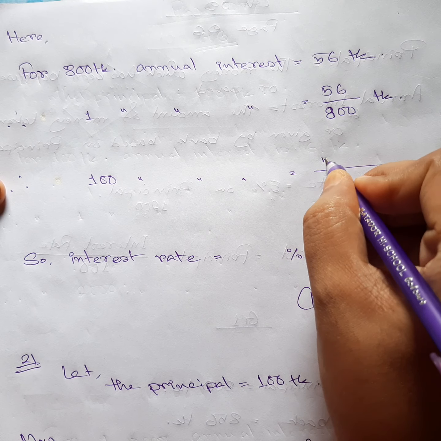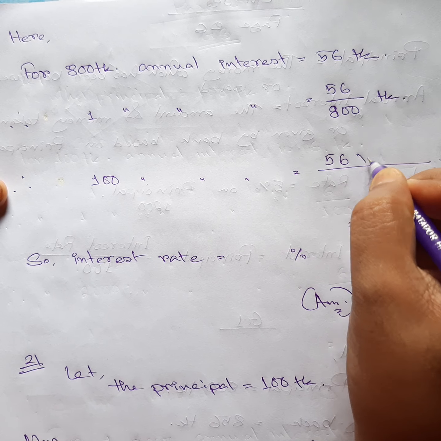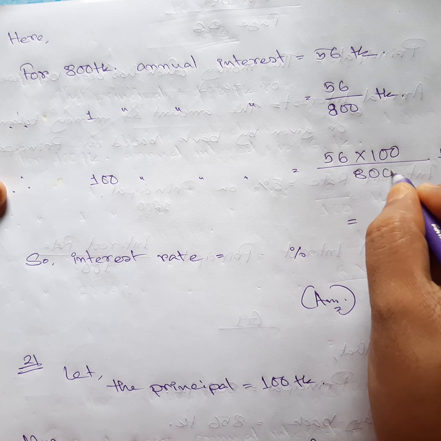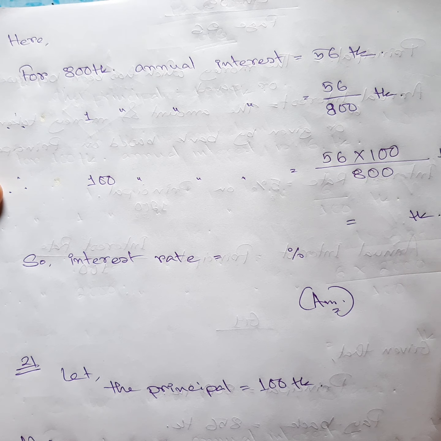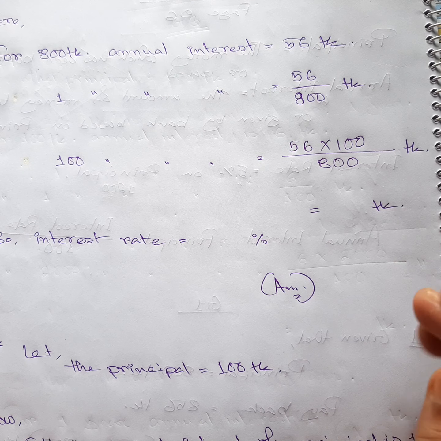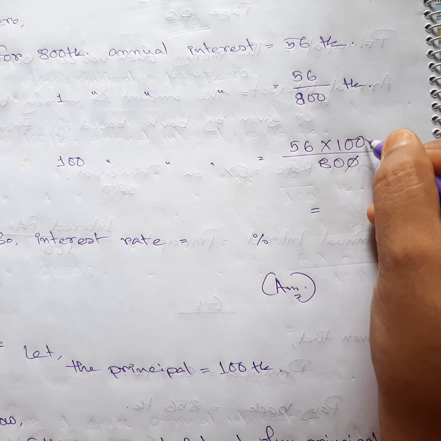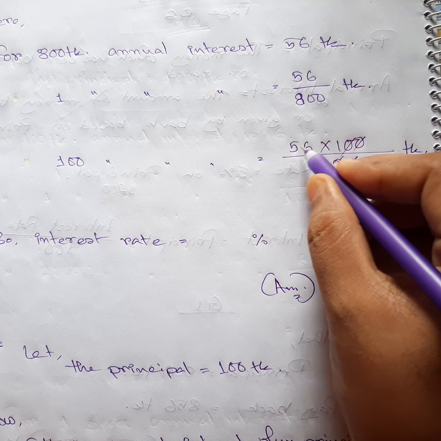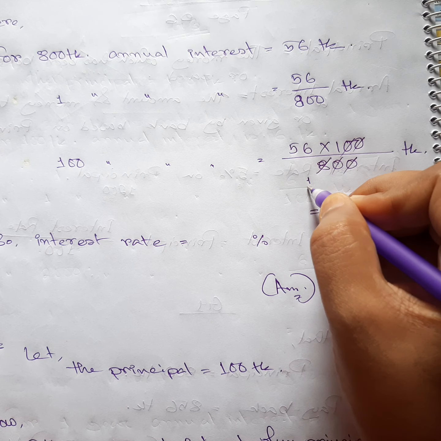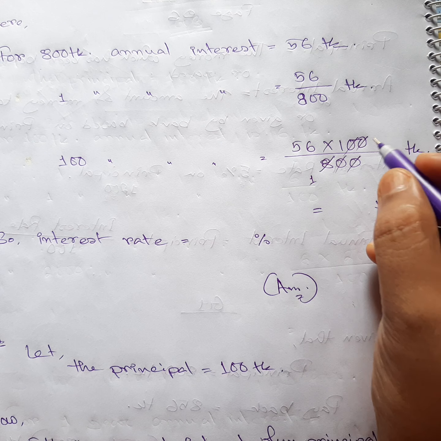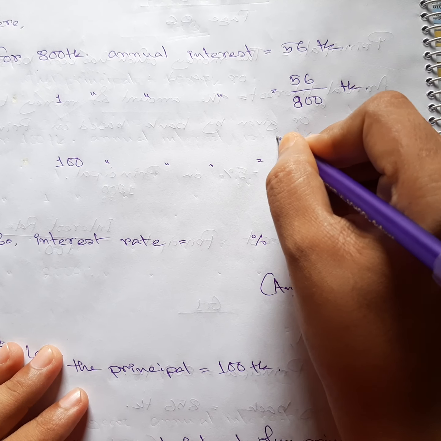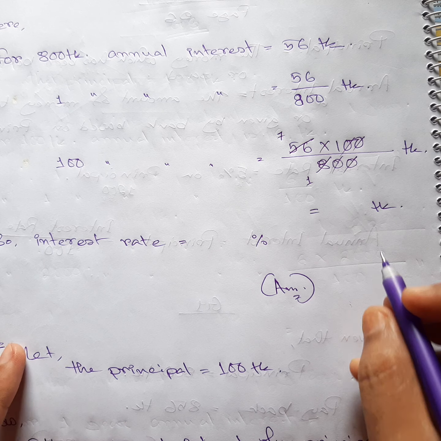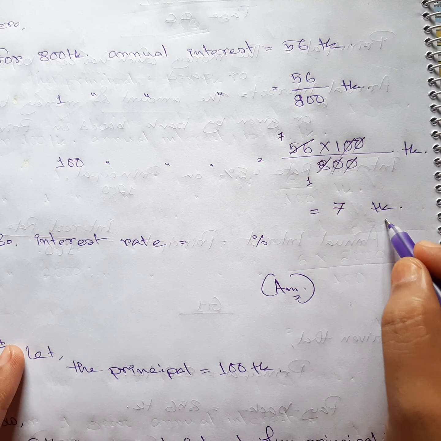So what are we going to do? We are just going to multiply 100 beside 56 taka, and 800 will be right here. You can see that this kind of math is pretty easy. Just cut it down. Cut 1 0, 1 0, another 0, another 0. Now we can cut our 56 and 8. 8 ones are 8 and 7 eights are 56, and 7 ones are 7, and the denominator is 1, which you are not going to write down. 7 taka.